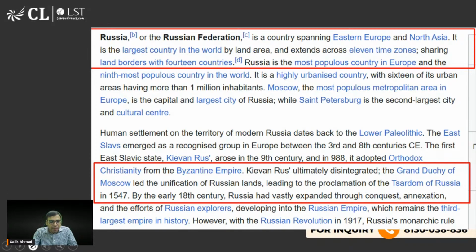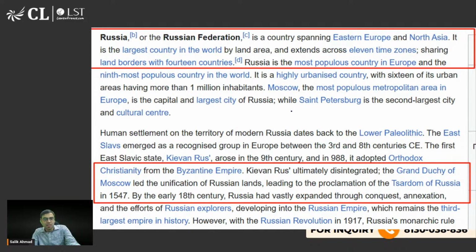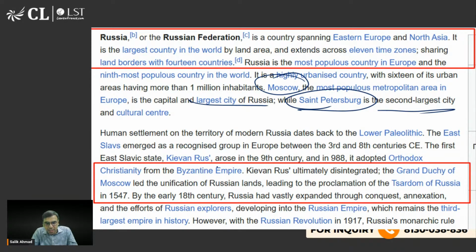तो थोड़ा सा रशिया के बारे में पढ़ लीजिएगा, है ना. It is the largest country area-wise, है ना. 11 टाइम जोन है उसमें. जैसे इंडिया में बस एक ही टाइम जोन होता है, इंडिया स्टैंडर्ड टाइम, but इन लोग का बहुत सारा है ना. ठीक है. So Moscow is the capital and the largest city. Second largest is St. Petersburg. ठीक है. इसमें Saint Byzantine Empire का भी, earlier it was part of that and all.